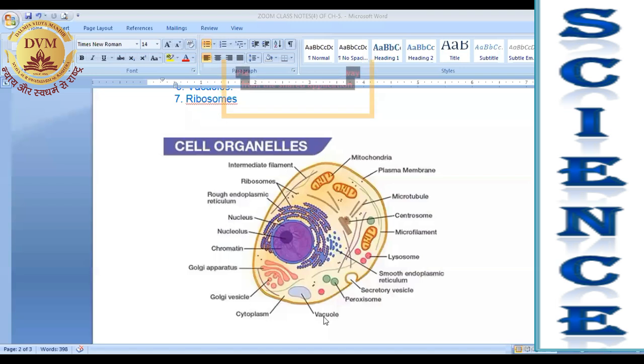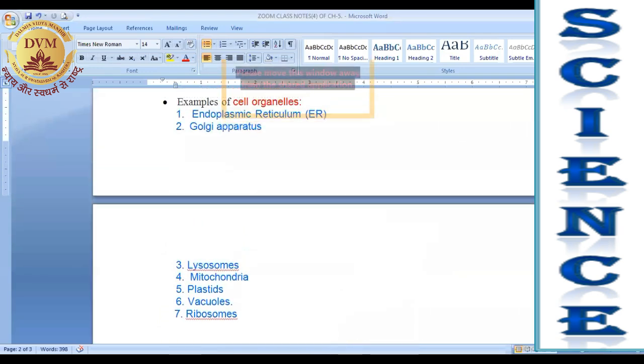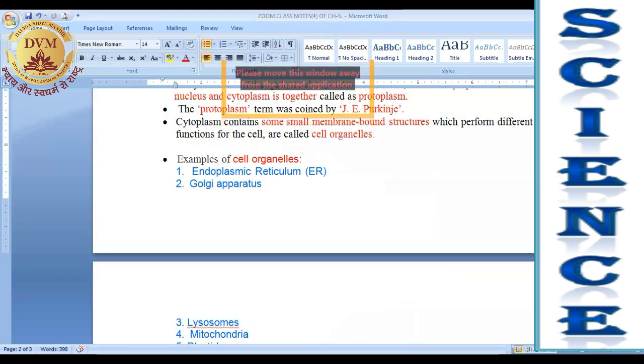These are known as vacuoles, right? Some round structures are lysosomes. Some very small dot-like structures that can be observed in the cytoplasm are known as ribosomes.